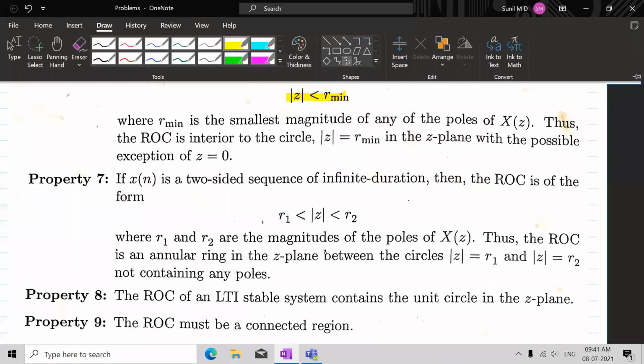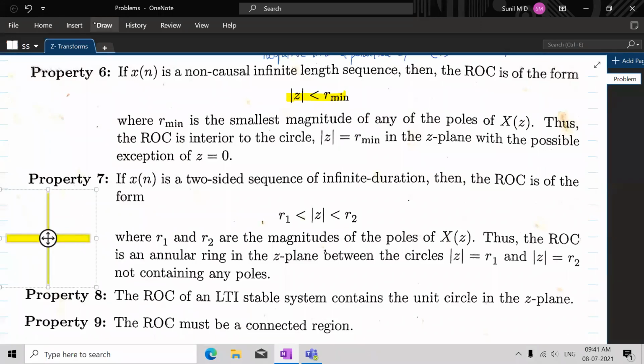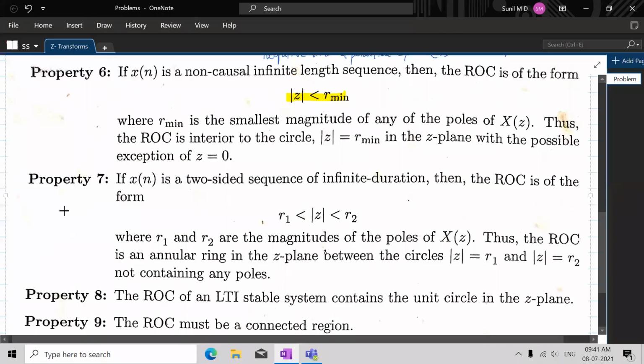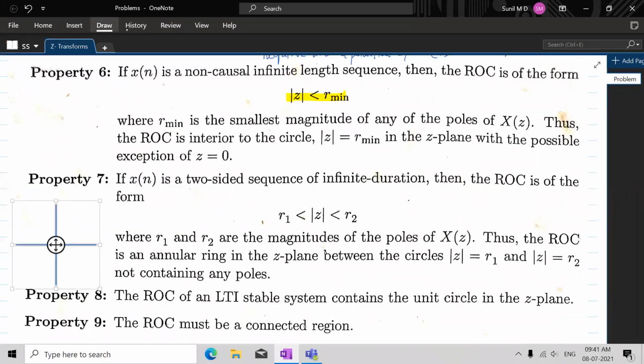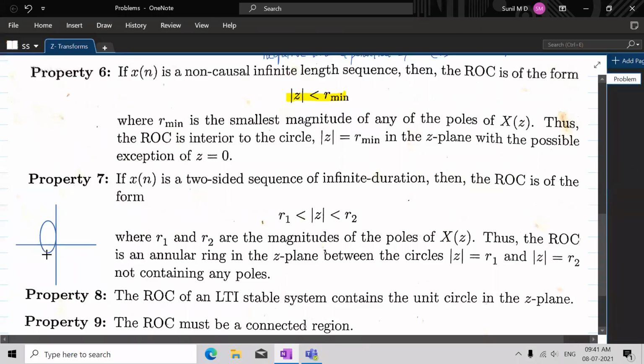Fine. So double-sided, they are telling us. Let's take the double-sided case here.